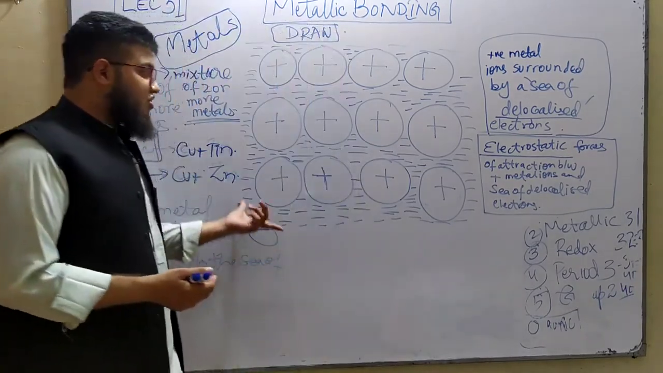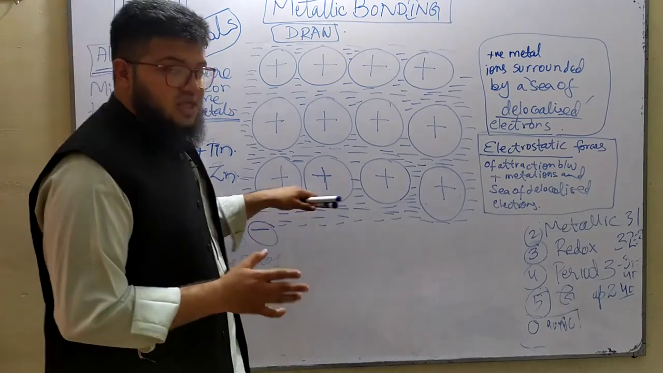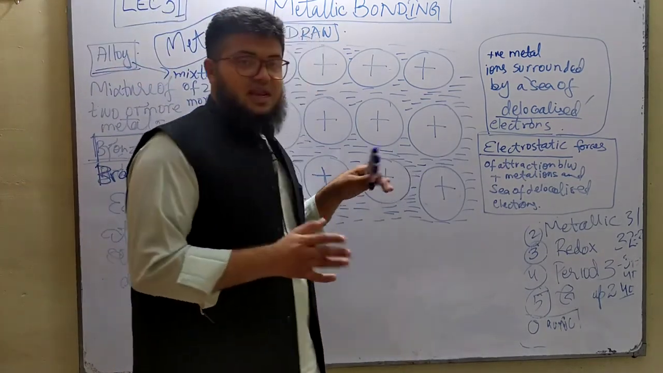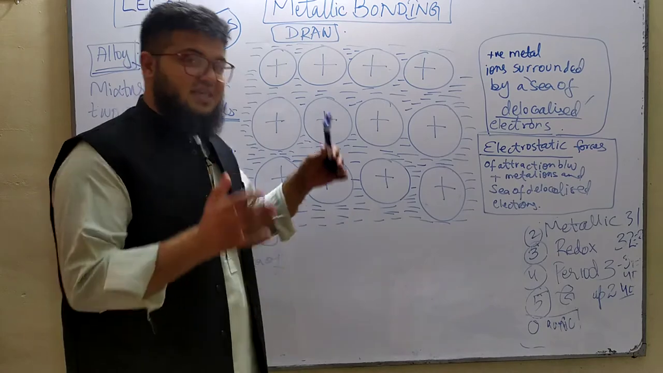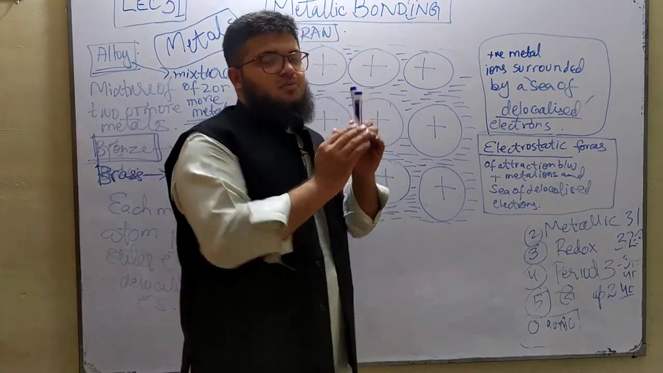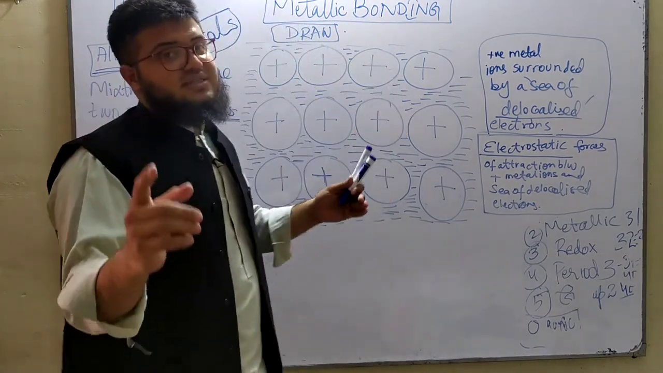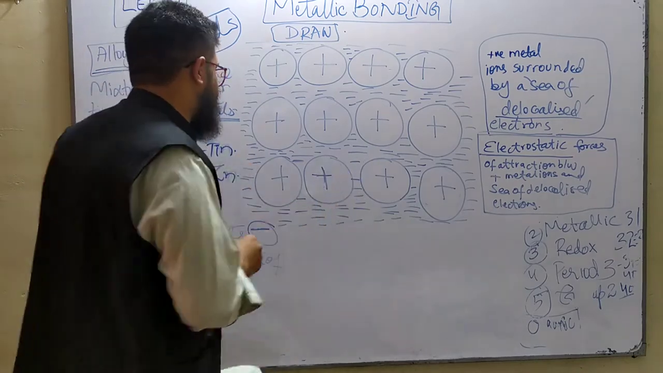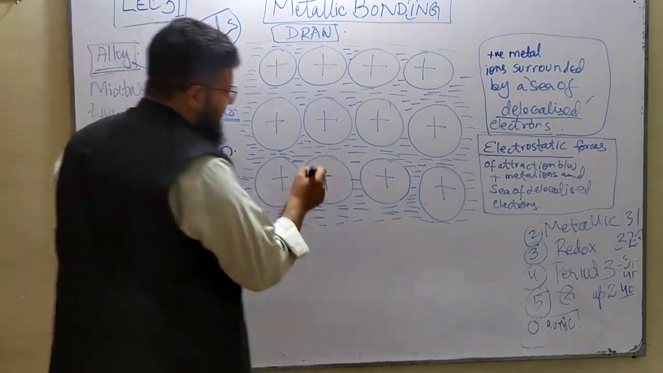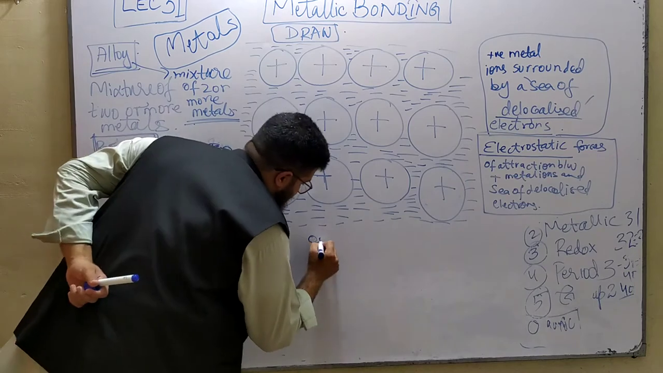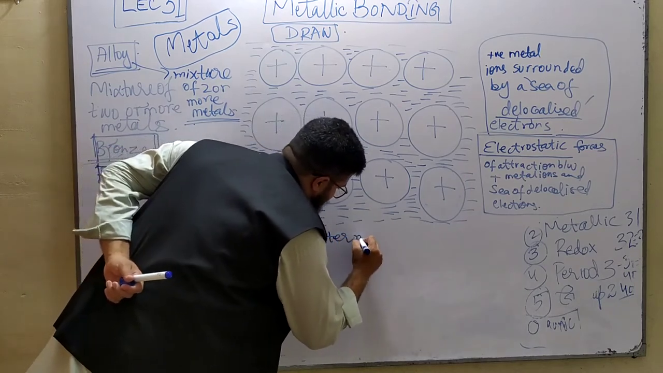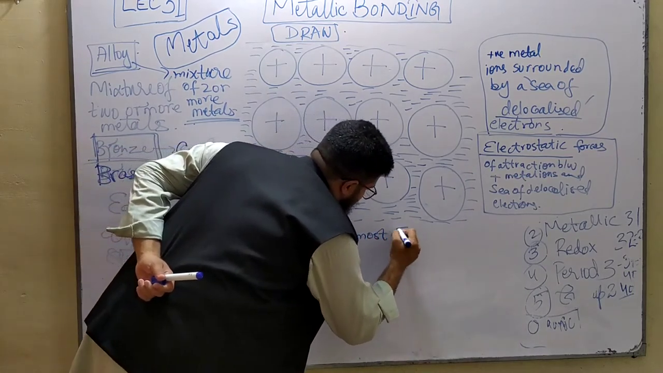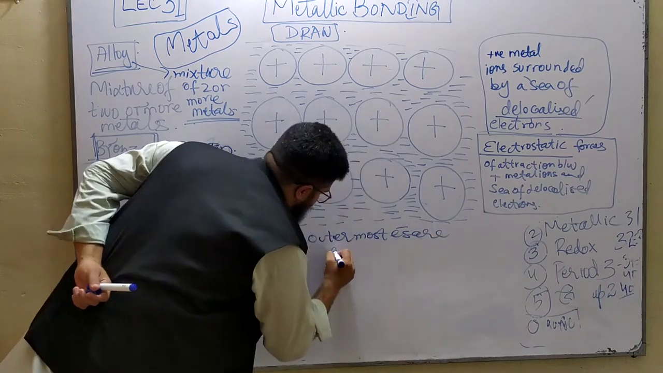Okay, where do these electrons come from? Are these all the electrons present in an atom? Basically, are these the electrons present in the innermost shell of an atom or in the outermost shell of an atom? So the answer is outermost shell of an atom. Okay, atoms donate their outermost electrons to the sea of delocalized electrons. Okay, outermost electrons are donated.